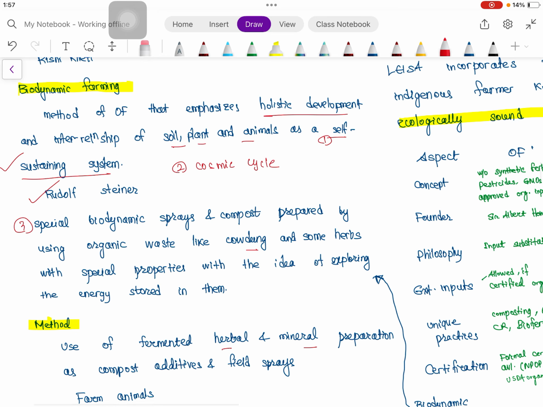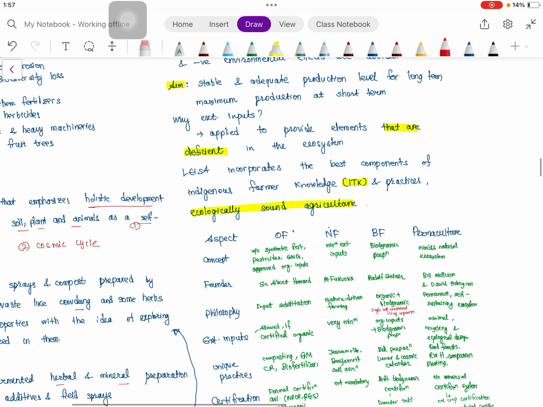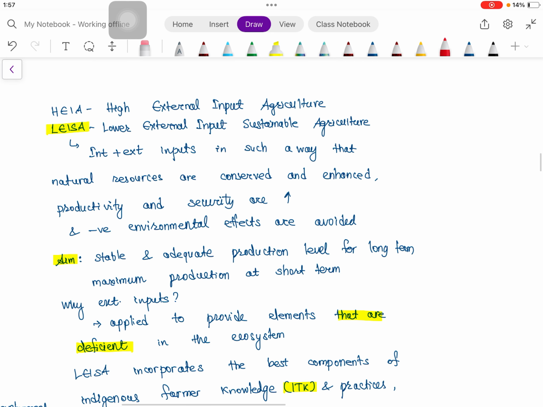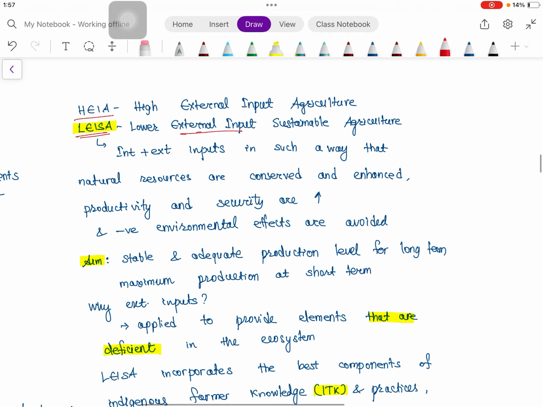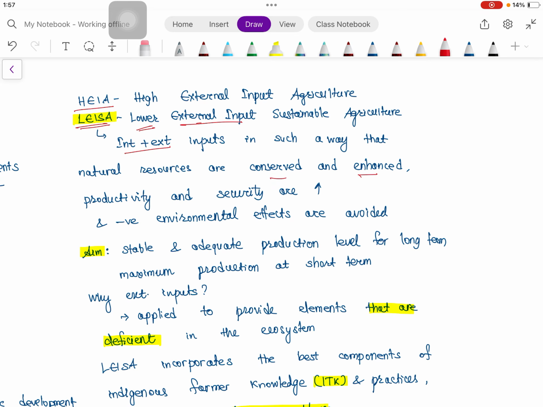Okay, then coming to some terminology like HEIA, this is high external input agriculture, and the opposite of that is LEISA, that is low external input sustainable agriculture. So here external input is applied, but that is actually lower. Why is external input added? Because to supplement the already present input in the farm. So internal plus external input in such a way that natural resources are conserved and enhanced, and productivity and security are increased, and negative environmental effects are avoided.